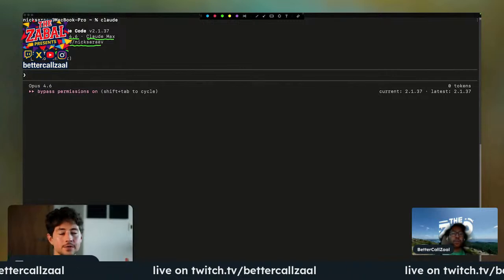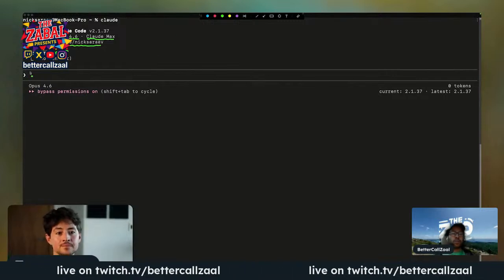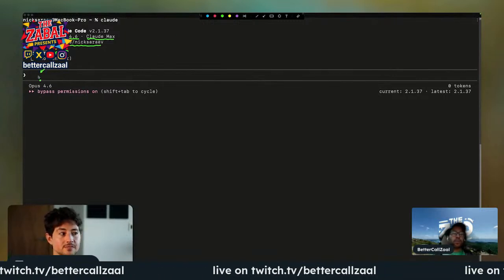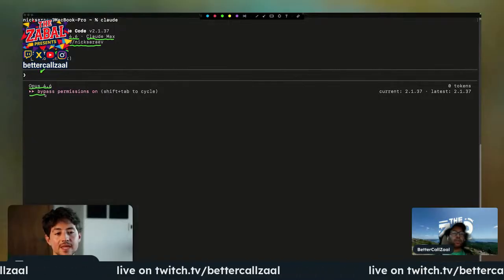Here is your previous command. And so I just wrote clear because I wanted to clear it all the way up and give you guys a fresh canvas. Here is where you actually insert the text. So when you type stuff, it pops up. Underneath here, it tells you the model again. Then it gives you various modes.